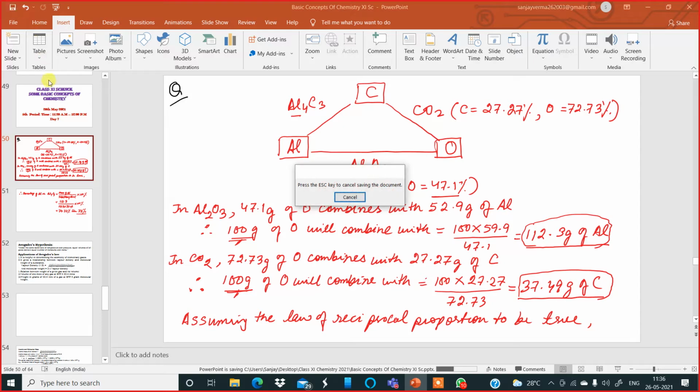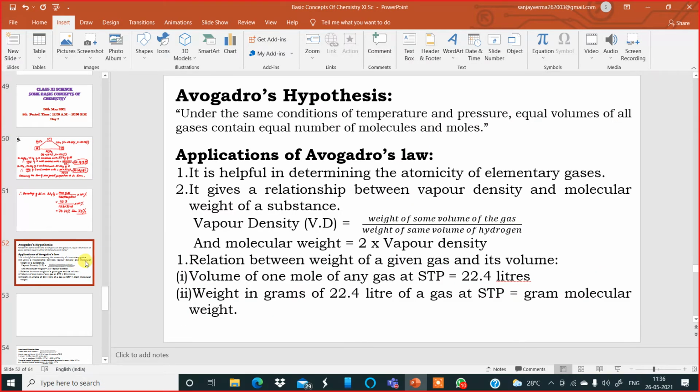Okay. Now let us go to the next topic in this chapter. Okay. Now have a look. Avogadro's hypothesis. This is one hypothesis which we have learned in class 10, which states that under the same conditions of temperature and pressure, equal volumes of all gases contain equal number of molecules and moles. But your important point is the conditions of temperature and pressure must be same.